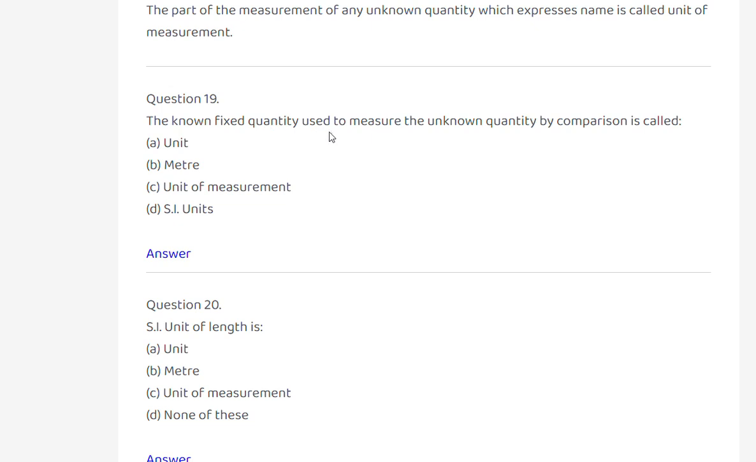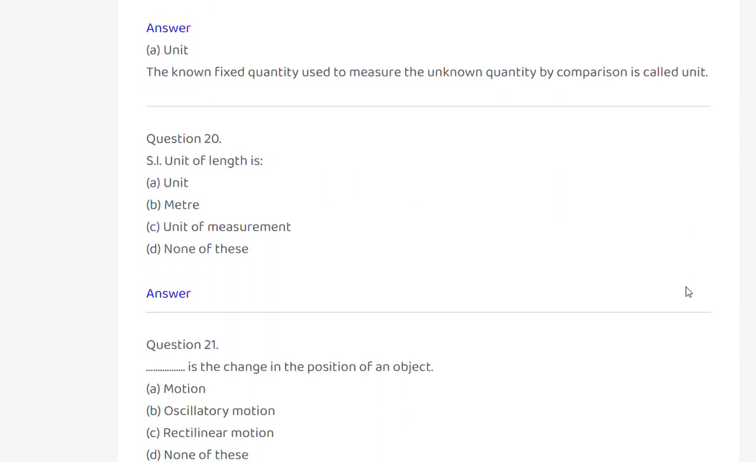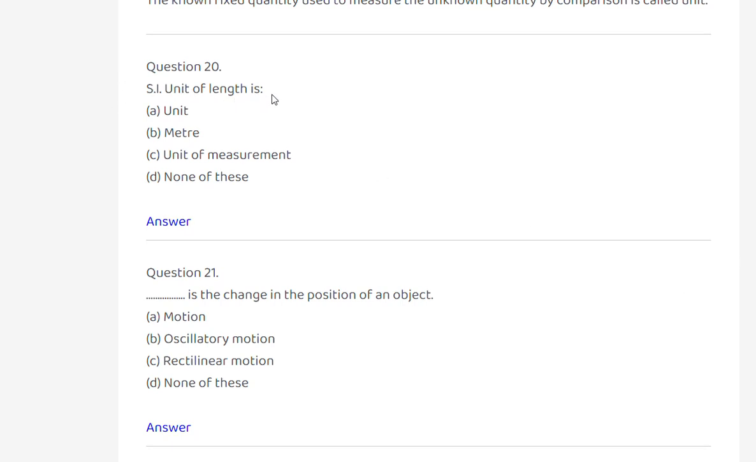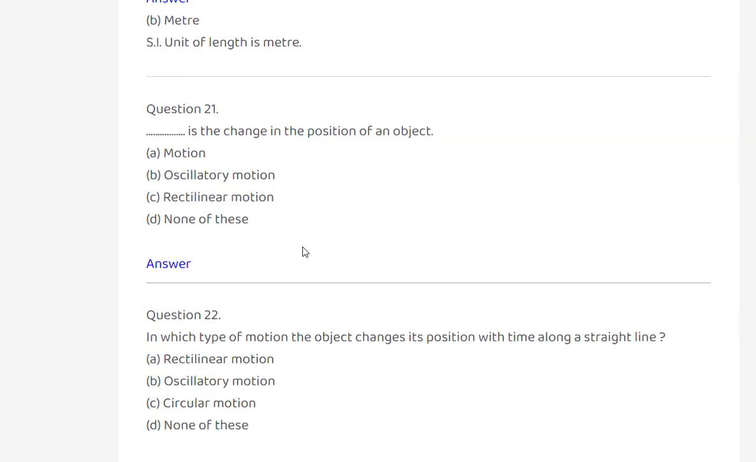The non-fixed quantity used to measure the unknown quantity by comparison is called unit. Option A. The non-fixed quantity used to measure the unknown quantity by comparison is called unit. SI unit of length is unit, meter, unit of measurement, none of these. Meter. Option B. SI unit of length is meter.